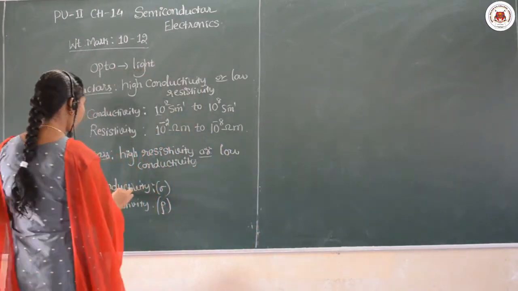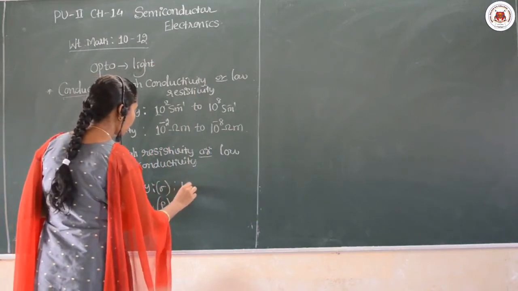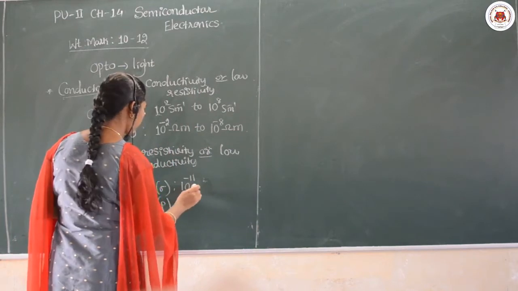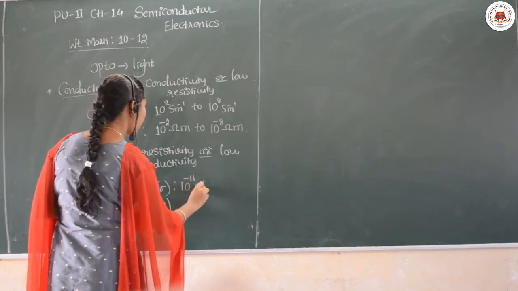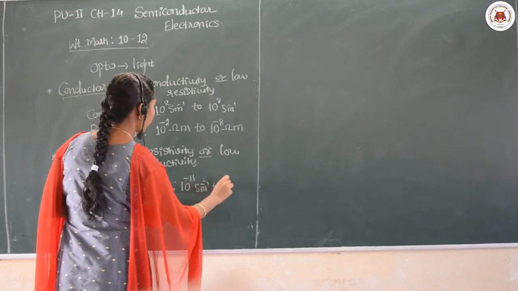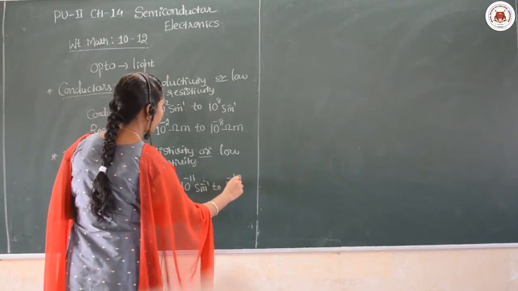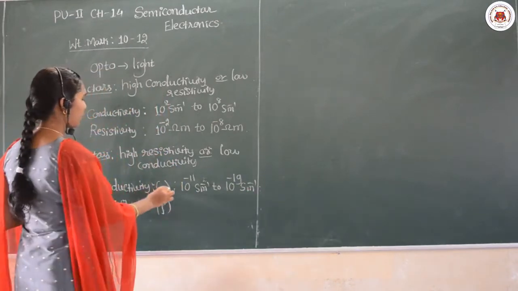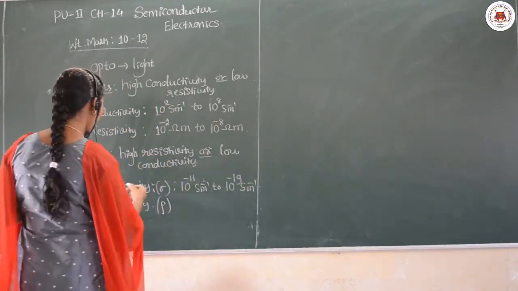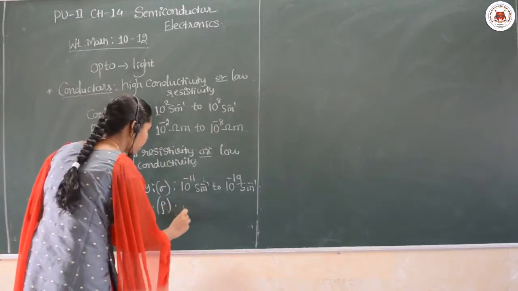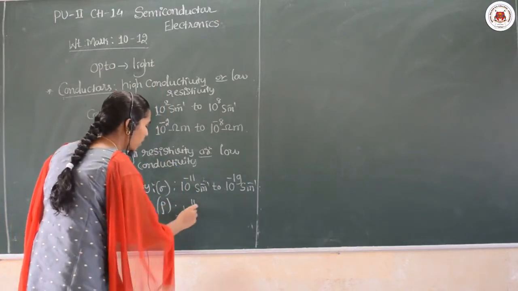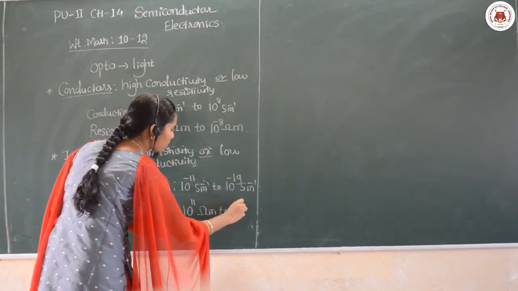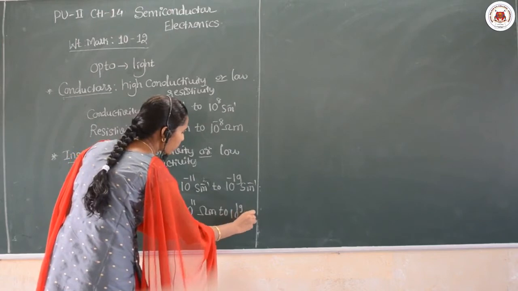Here conductivity is of the order 10 raised to minus 11 Siemens per meter to 10 raised to minus 19 Siemens per meter, because conductivity is low here. Then what will be high here? Resistivity. Then it comes positive, 10 raised to 11 ohm meter to 10 raised to plus 19 ohm meter.